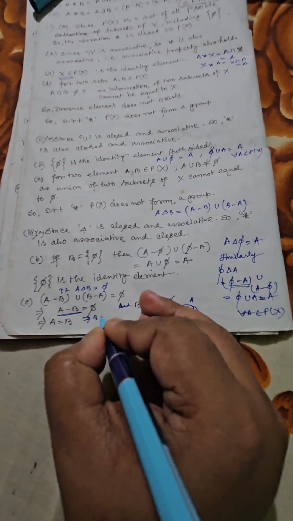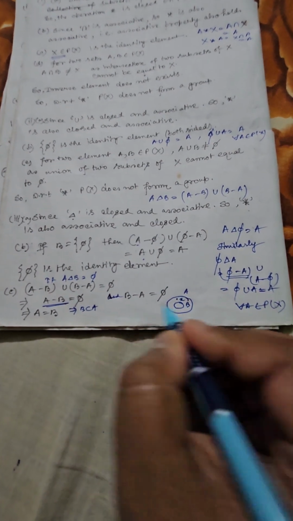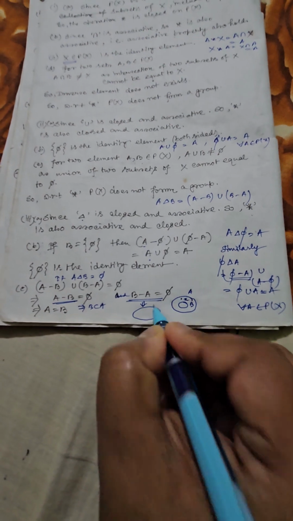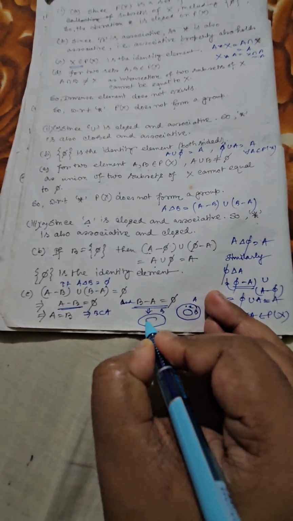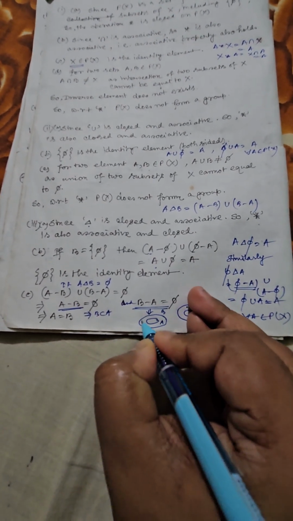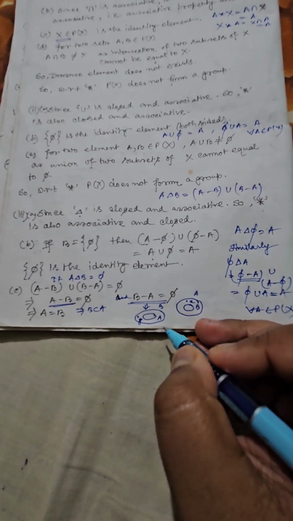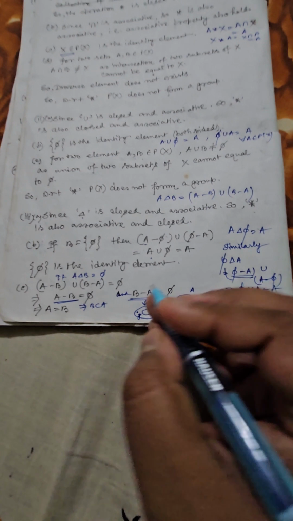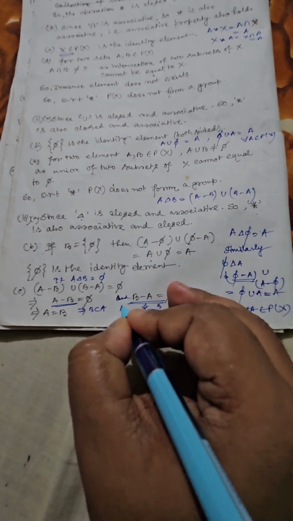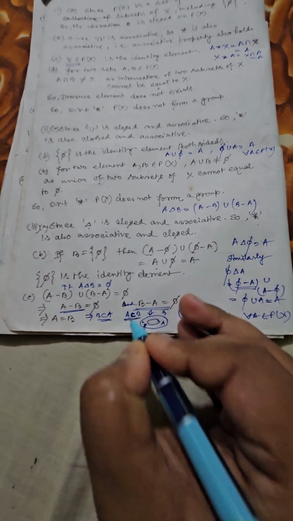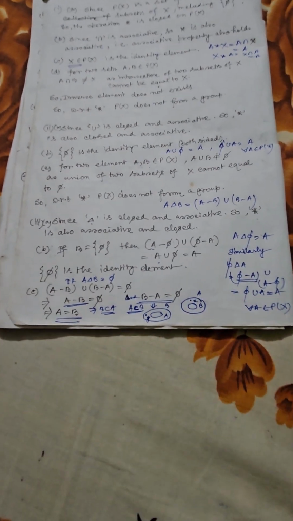This means B is a subset of A. Similarly, for this portion, imagine this is B, this is A. You are choosing any element Y from here, so it is a part of B but not a part of A. So you can see from here A is a subset of B. So ultimately B is a subset of A and A is a subset of B, so A should be equal to B.